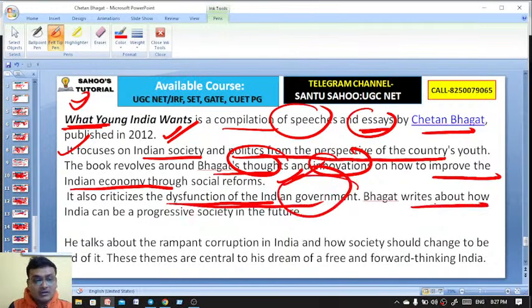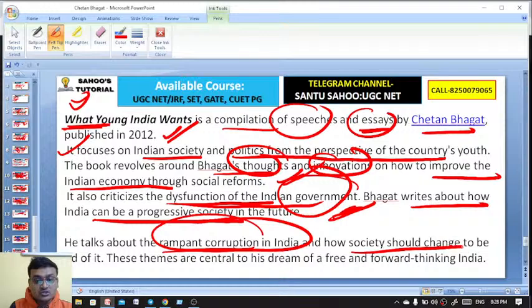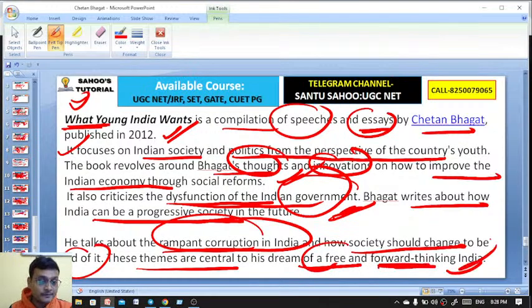And Bhagat writes about how India can be a progressive society in the future. He even talks about the rampant corruption in India, how society should change to get rid of it, and these themes are central to his dream of a free and forward-thinking India. This is about what young India wants.